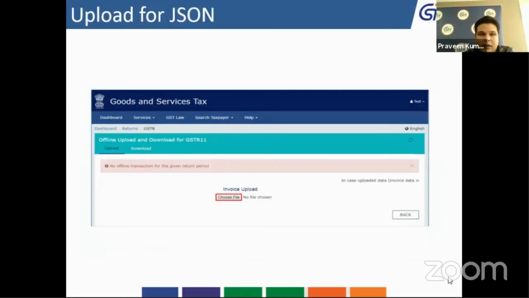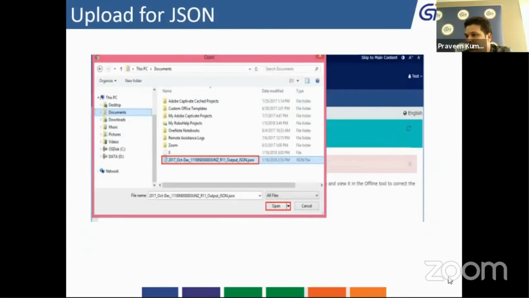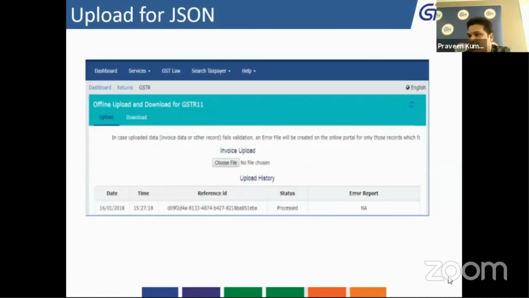You will land on this page. There are two separate tabs displayed, upload and download. There is a choose file option. Just click on choose file option, select the desired file you saved some time back, and click on open. As soon as your file gets processed, your work is done.